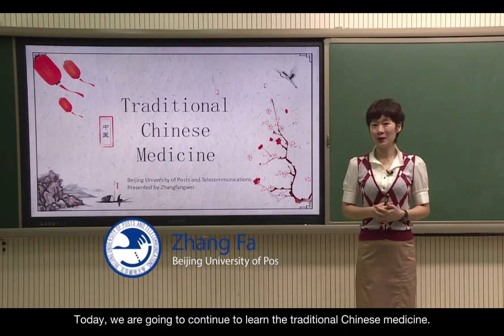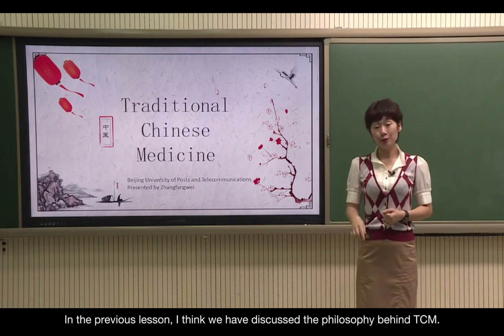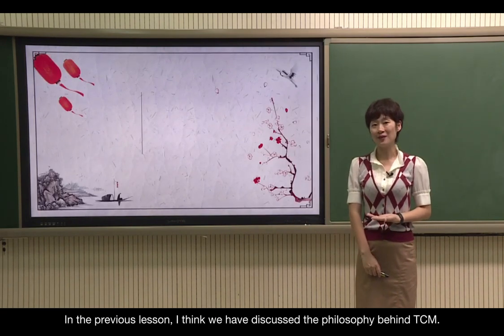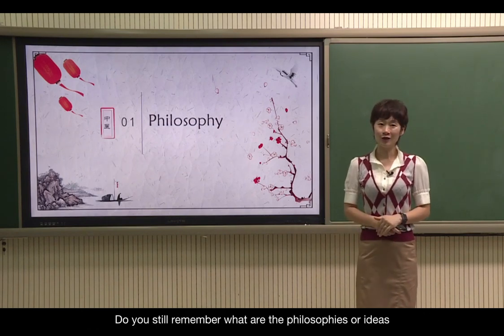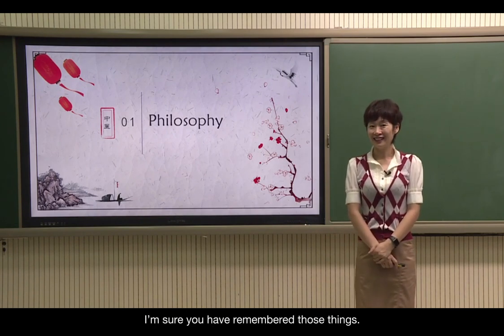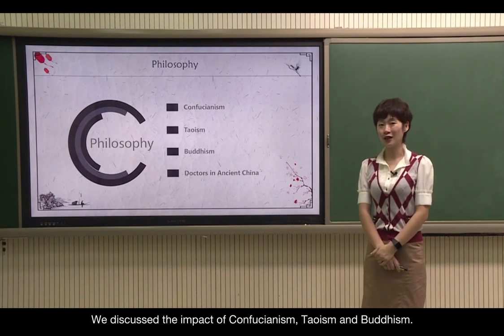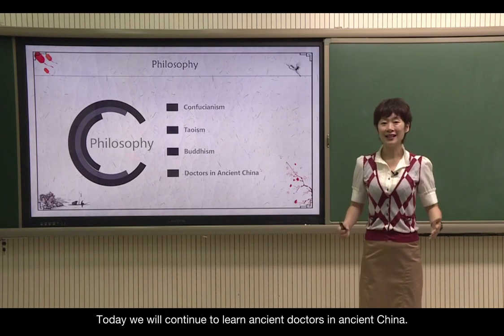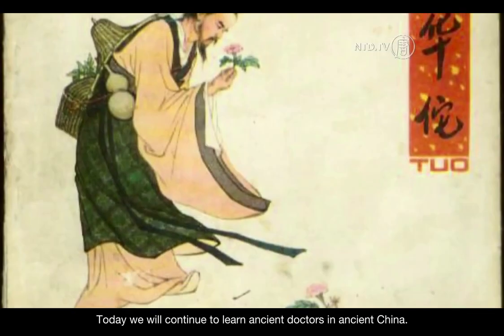And today we are going to continue to learn the traditional Chinese medicine. In the previous lesson, I think we have discussed the philosophy behind the traditional Chinese medicine. Do you still remember what are the philosophies or the ideas that we discussed in the previous hour? I'm sure you have remembered those things. We discussed the impact of Confucianism, Taoism, and the Buddhism. And today we will continue to learn the ancient doctors in ancient China.